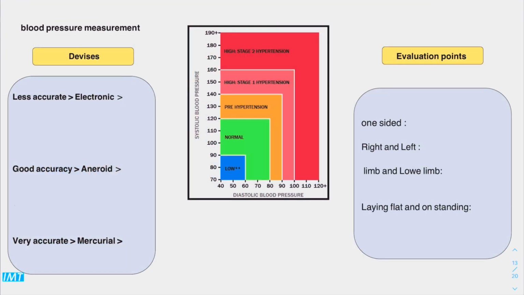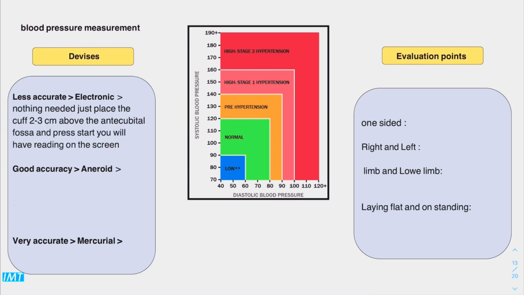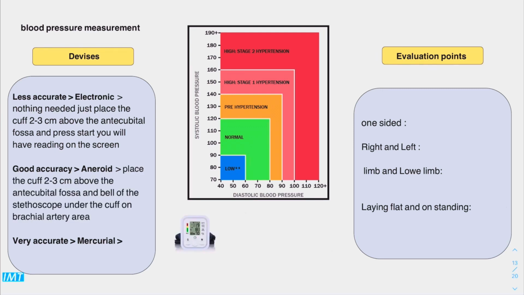regulated locally. So for blood pressure measurement, we have devices and we also have evaluation points. The least accurate device is the electronic one. You need to do nothing exactly, just place the cuff 2 to 3 centimeters above the antecubital fossa and press start, and you will have readings on the screen. The aneroid is a device that comes with good accuracy. We need to place the cuff 2 to 3 centimeters above the antecubital fossa and the bell of the stethoscope under the cuff over the brachial artery area. We can see the aneroid device here.